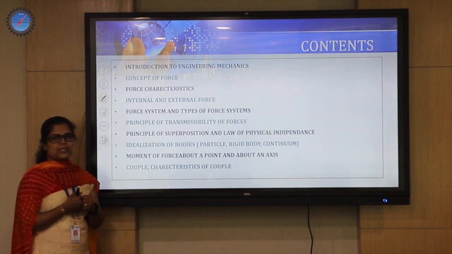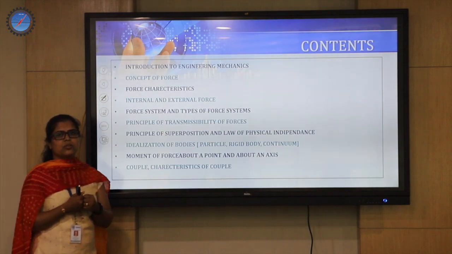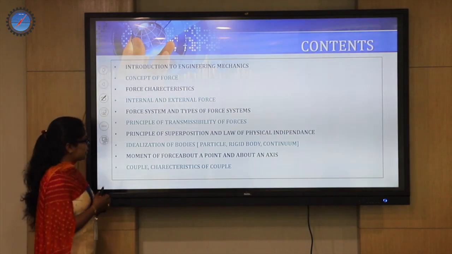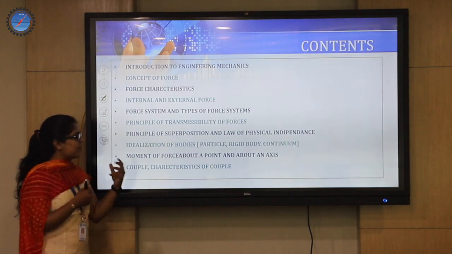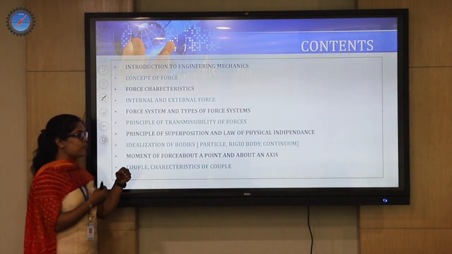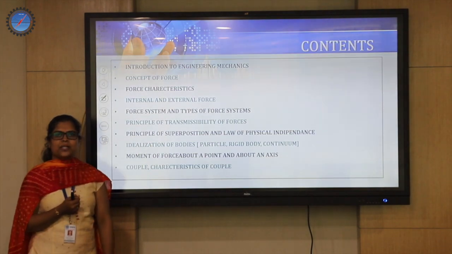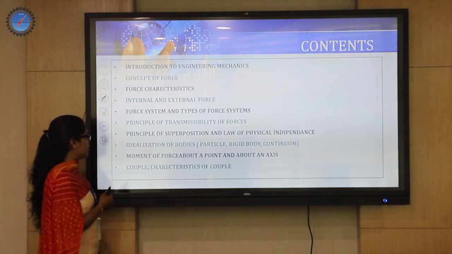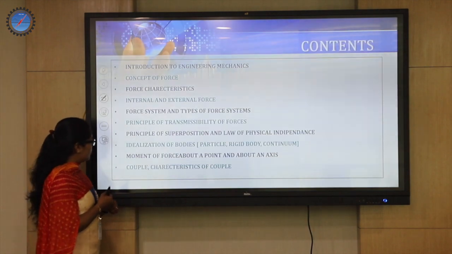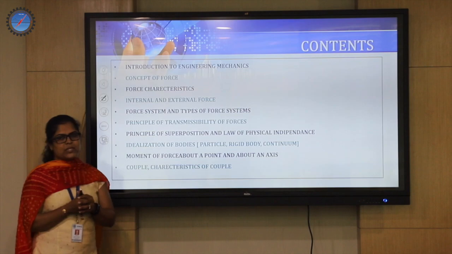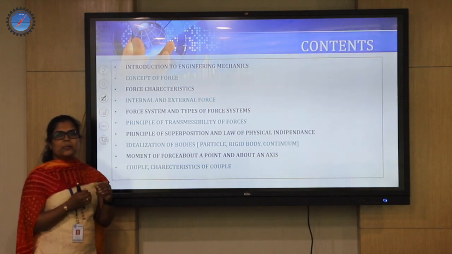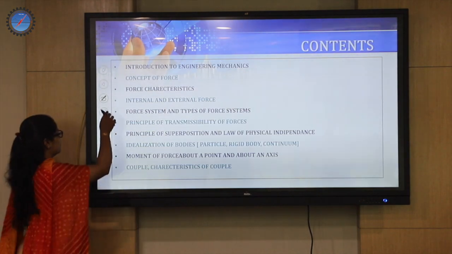We have 3 basic idealizations. Idealizations are also called assumptions. The 3 idealizations are particle, rigid body, and continuum. We have one more, called point force, which is directly related to the particle concept, hence it is not mentioned here. Next we have the moment of a force about a point and about an axis, and at the last we will be studying the concept of a couple and what its characteristics are.